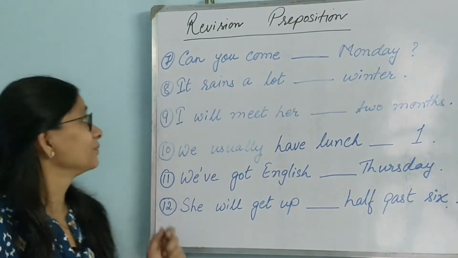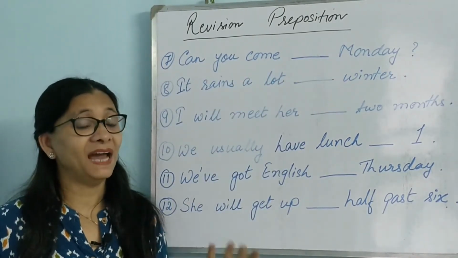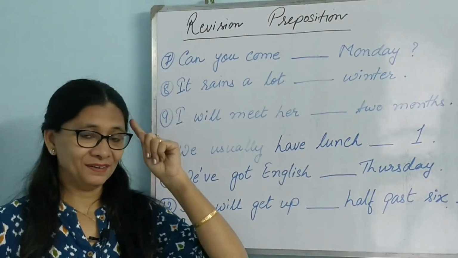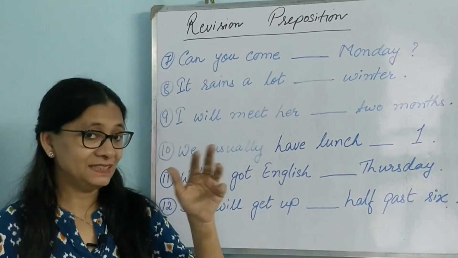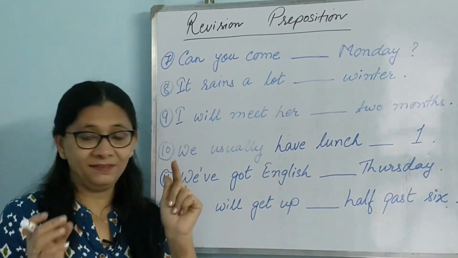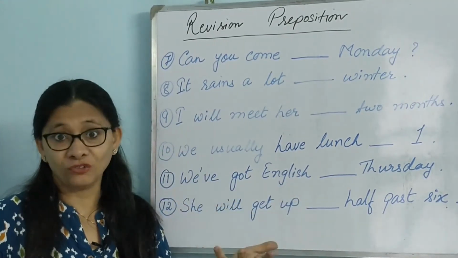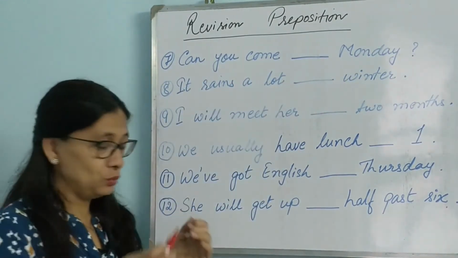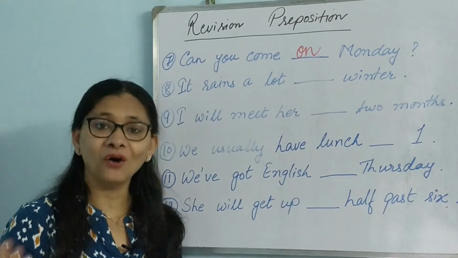Now let us go through a few more sentences. Next, can you come dash Monday? It's a span of a day. So the choice should be at, on or in. These are the prepositions which are used to mention span of time. So pinpoint, then one day, then a longer span. So this was the logic. Can you come dash Monday? It's one day. So for one day we use what? We use on. Can you come on Monday?